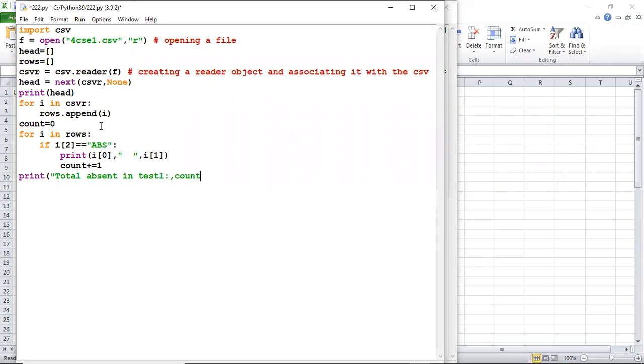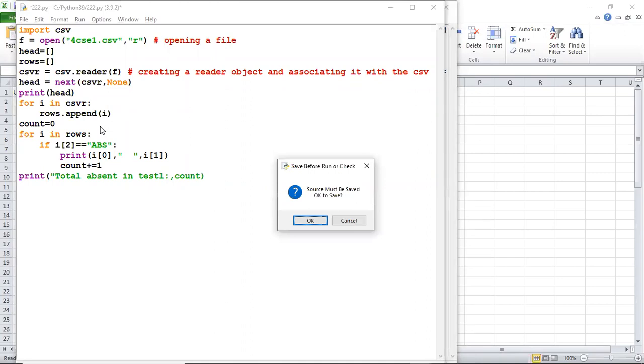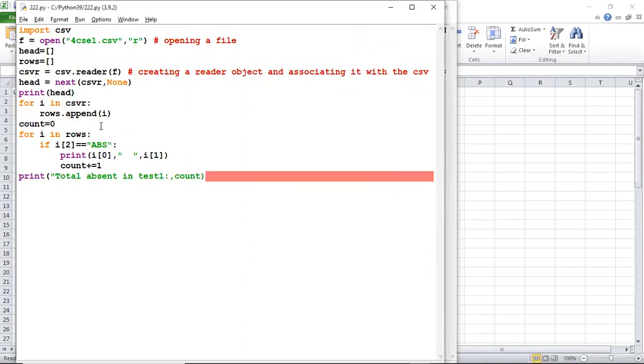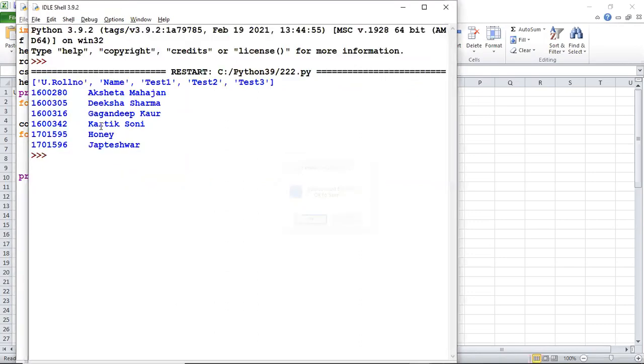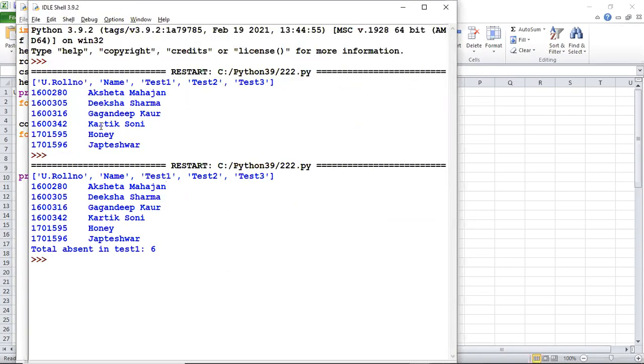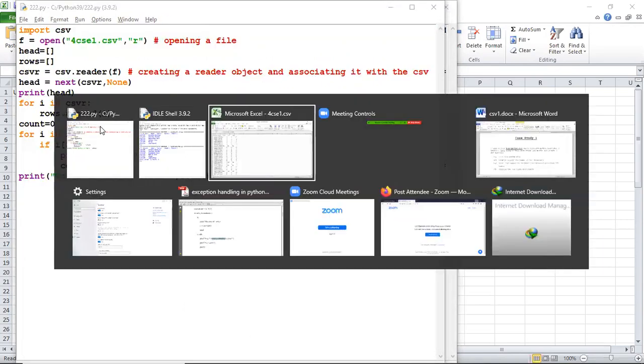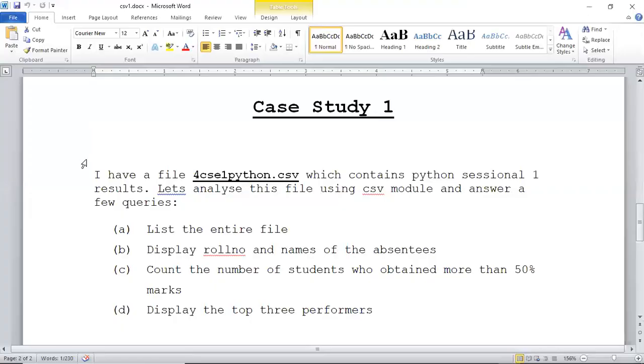You write something like this. So total students absent in test 1 is 6. So like this, let's see another query if we have.